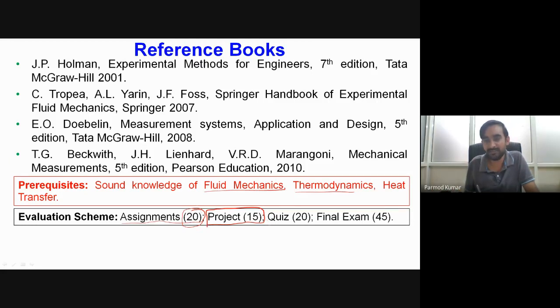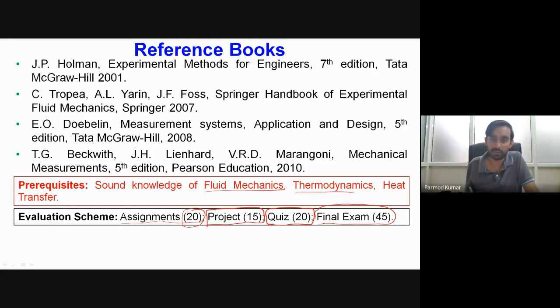And apart from that, we will be having one quiz. Already, as per the academic calendar, you know the dates for the quiz. We will have a quiz with a weightage of 20 marks. And then, in order to make it 100, the final exam will be of 45 minutes.